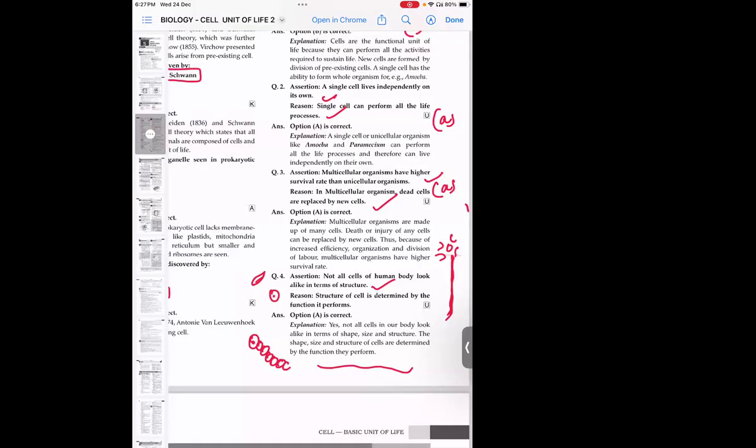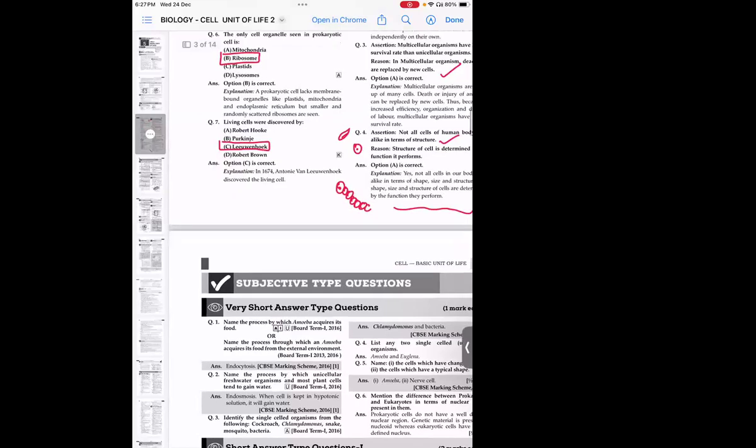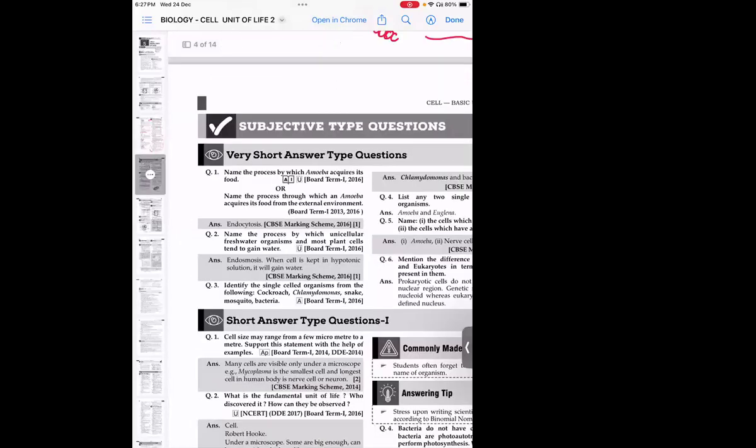Okay, now moving to the next one, a subjective, very short answer type question. Name the process by which amoeba acquires its food. Ma'am, endocytosis. Correct. So the process through which an amoeba acquires its food from the external environment is called endocytosis.